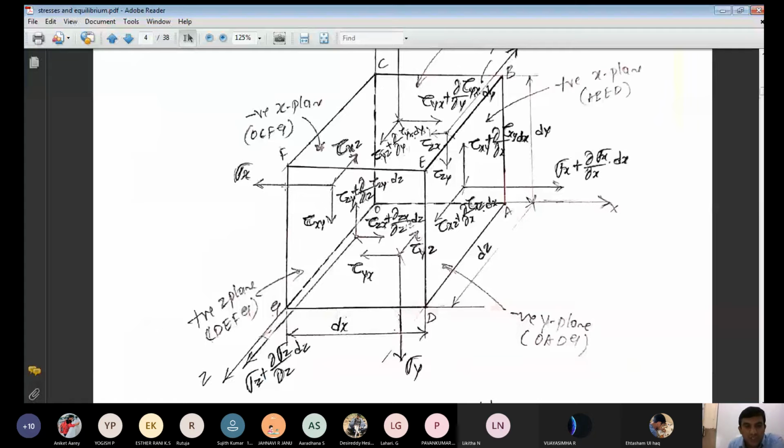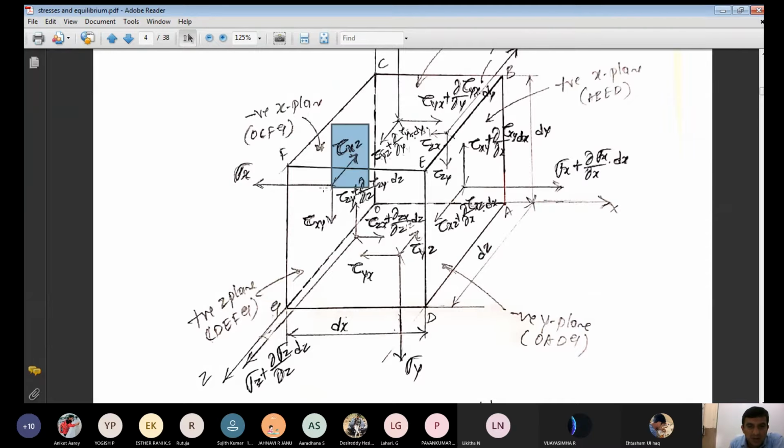Now consider a negative x plane. On the negative x plane, the stress which is normal to the plane, in which direction do you want to draw it here? In the negative x direction only, because you are writing the stresses acting on the negative x plane. The normal stress acts in the negative x direction, sigma x. That's why the arrow mark is from the center of the plane to the negative x axis.